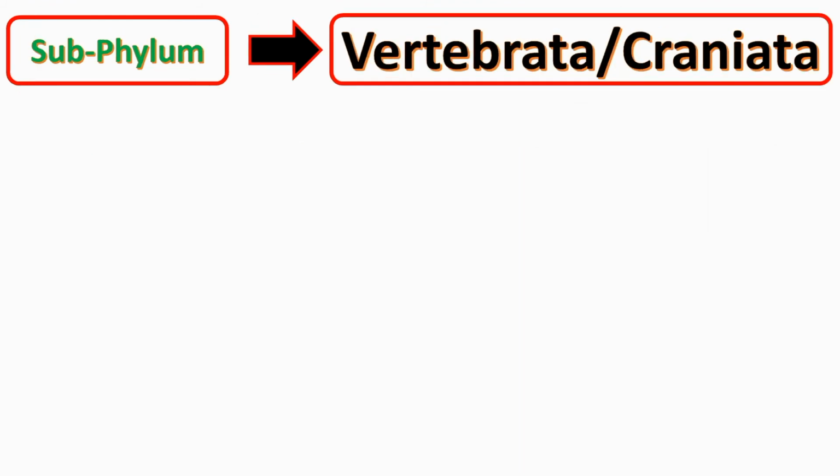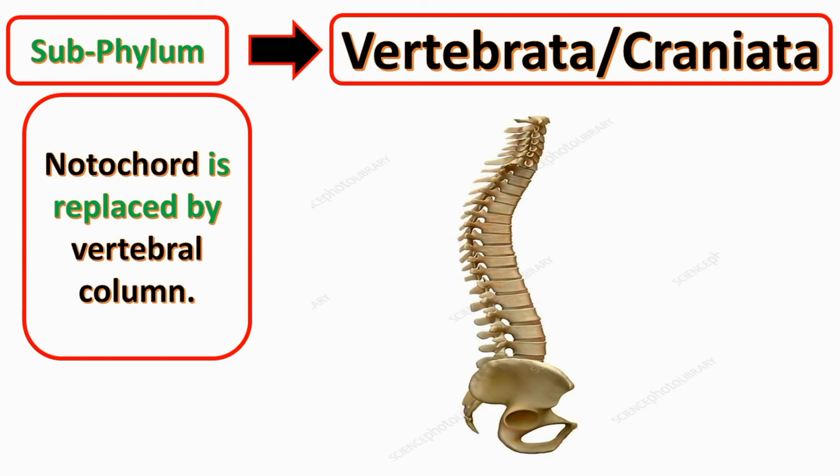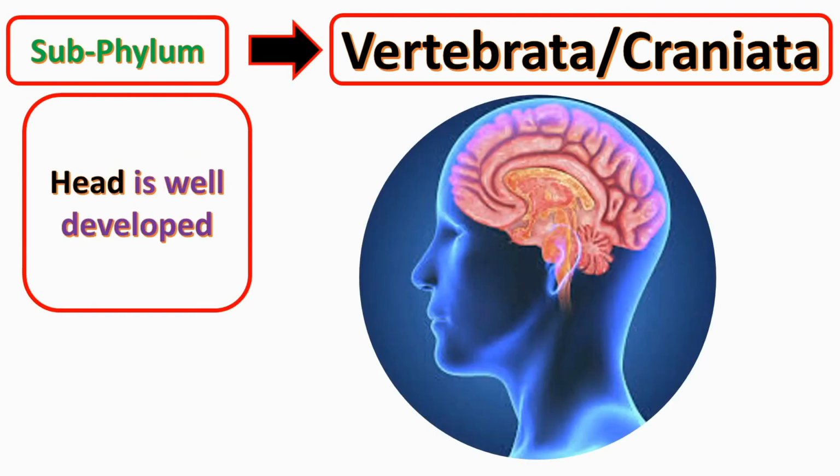Let's see the characteristics of subphylum Vertebrata, which is also called Craniata. In these animals, notochord is replaced by vertebral column. Head is well developed.